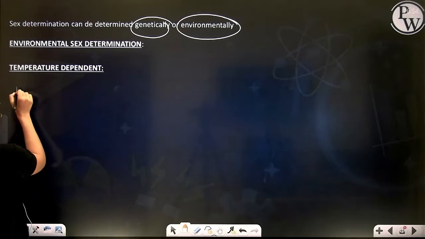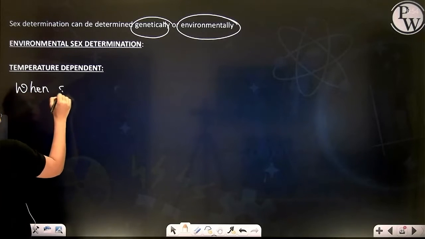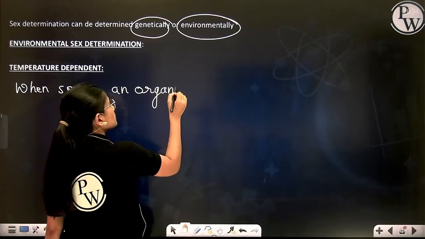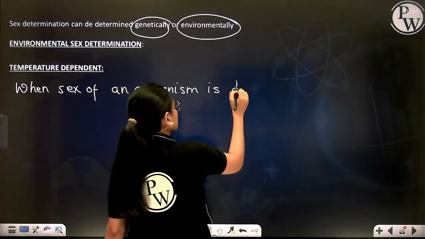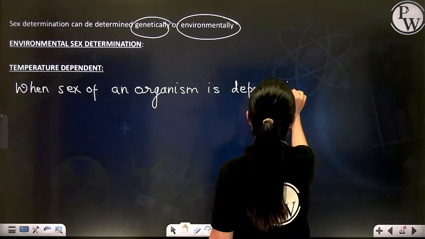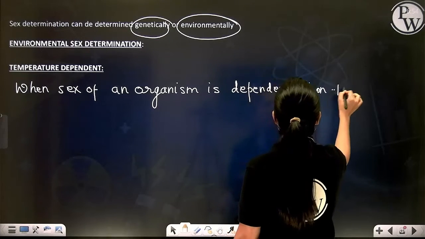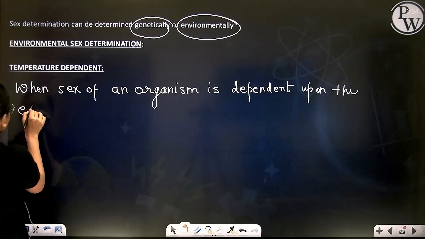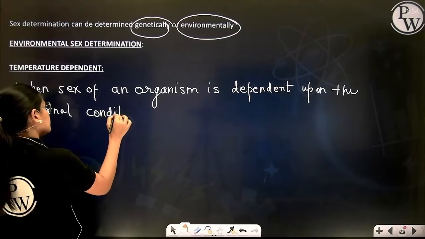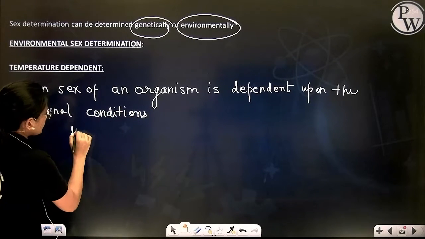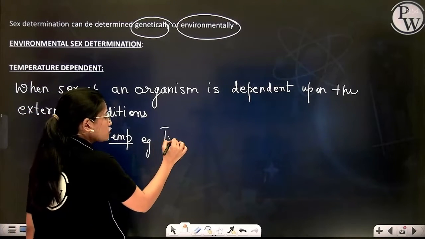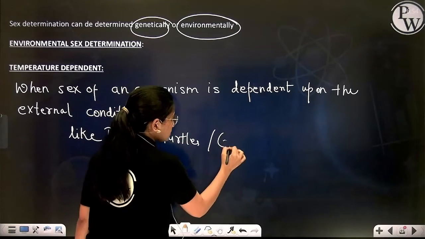Environmental sex determination means when the sex of an organism is dependent upon external conditions like temperature. For example, we see this in turtles and crocodiles.